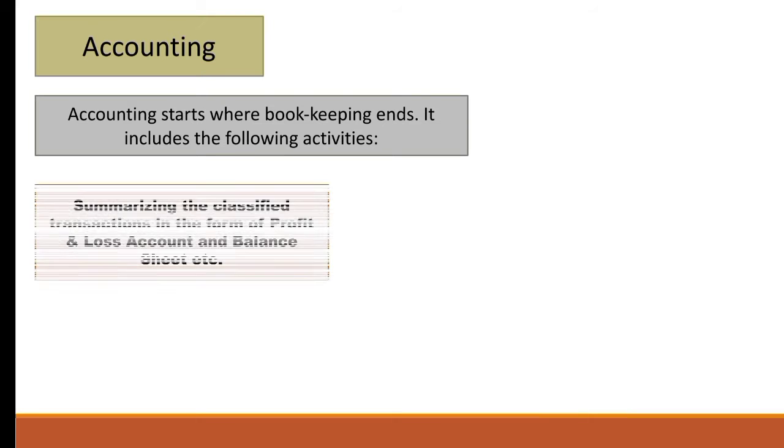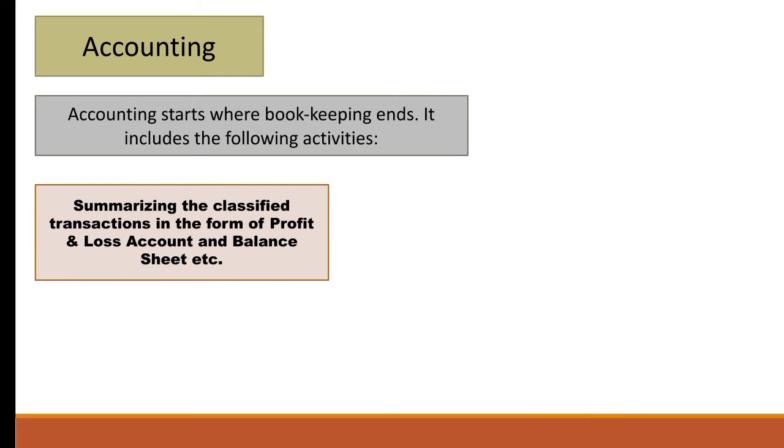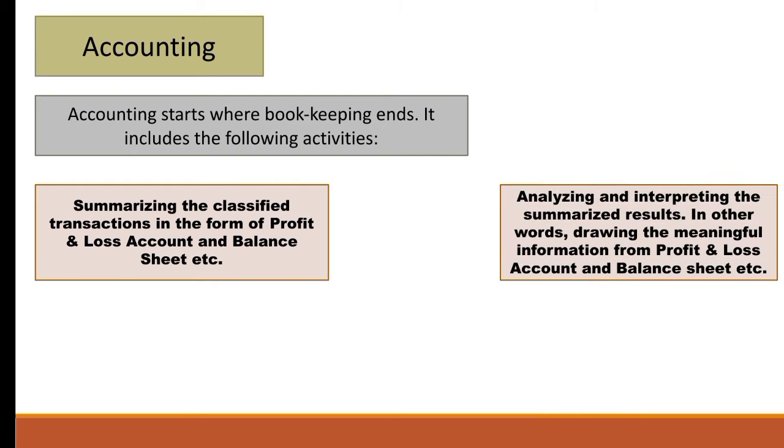It includes activities like summarizing the classified transactions in the form of profit and loss account and balance sheet. All the recorded transactions which are classified in the ledger are then summarized by preparing a trial balance, and with the help of the trial balance the company is able to prepare their profit and loss account and balance sheet. The next step of accounting is analyzing and interpreting the summarized results, in other words drawing meaningful information from the profit and loss account and balance sheet.